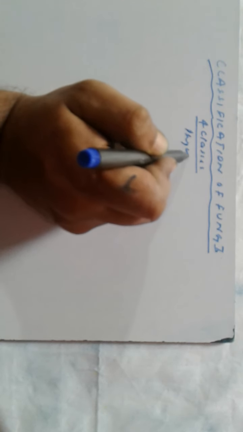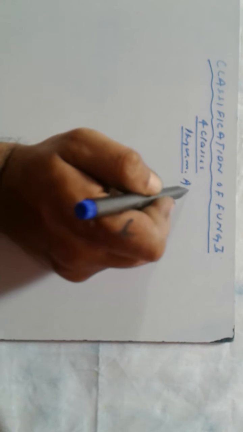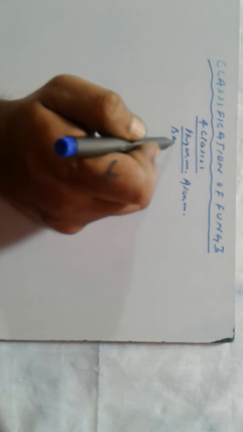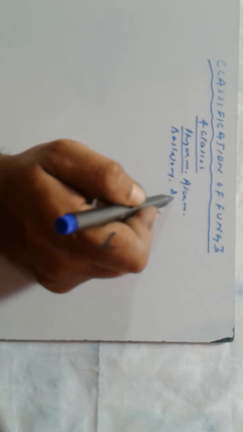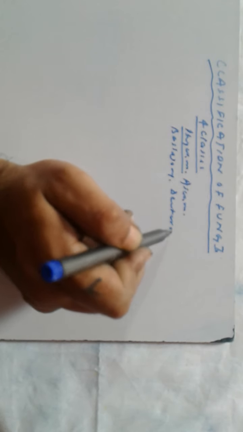What are those? Phycomycetes, Ascomycetes, Basidiomycetes and Deuteromycetes. So fungi are classified into four classes: Phycomycetes, Ascomycetes, Basidiomycetes and Deuteromycetes.